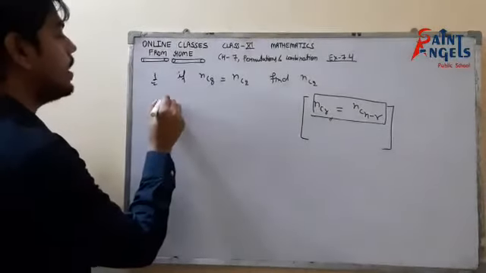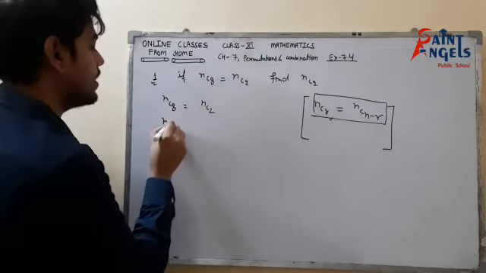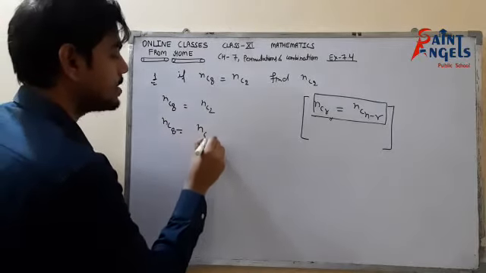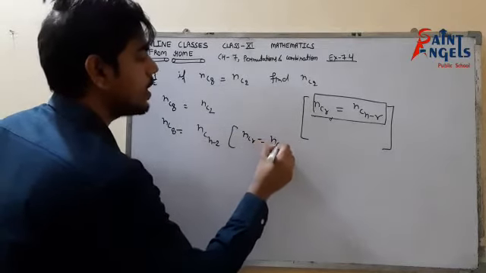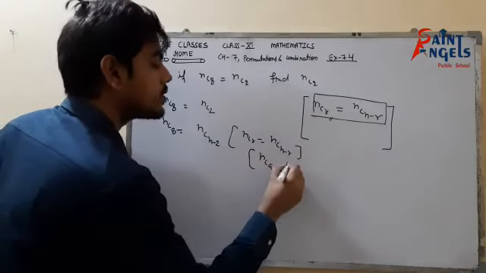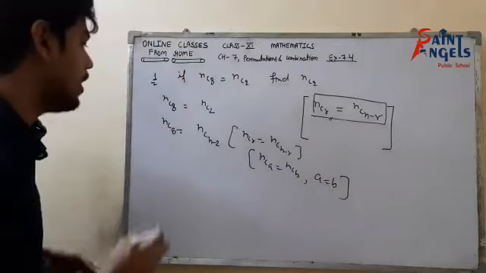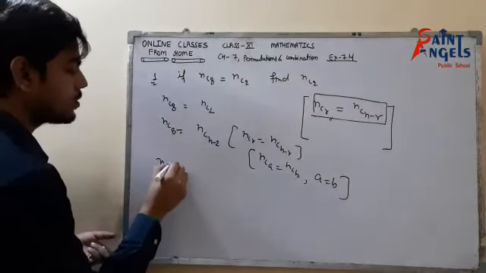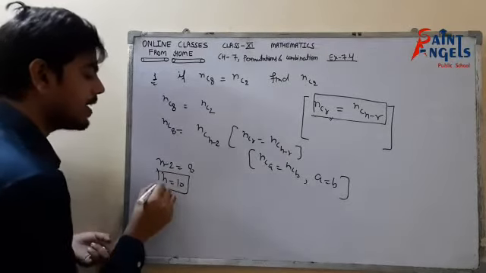With nC8 equals to nC2. So nC8 equals to, can I say, nC(n minus 2)? Because nCr equals to nC(n minus r). And another thing, if nCa equals to nCb, then a equals to b. Okay. Now, from here, n minus 2 would be equals to 8, n would be equals to 10. So we have found the value of n, 10.